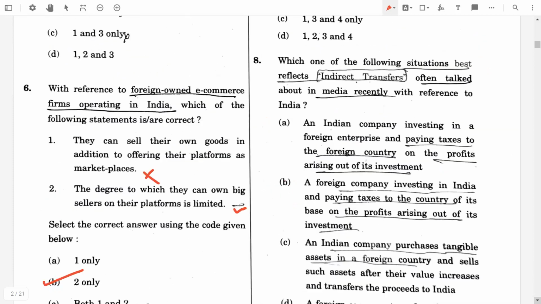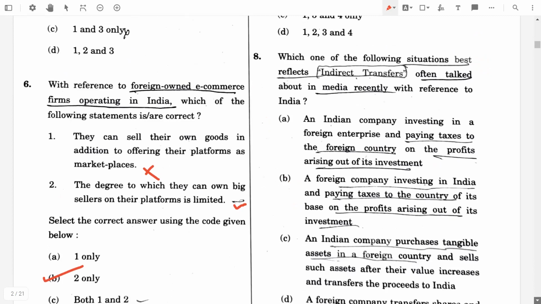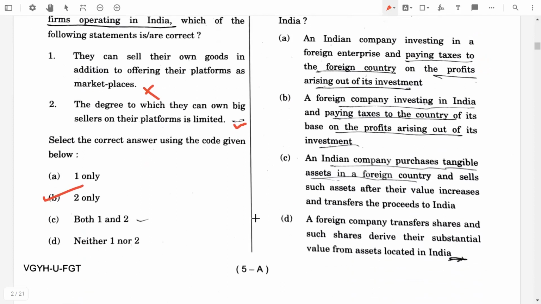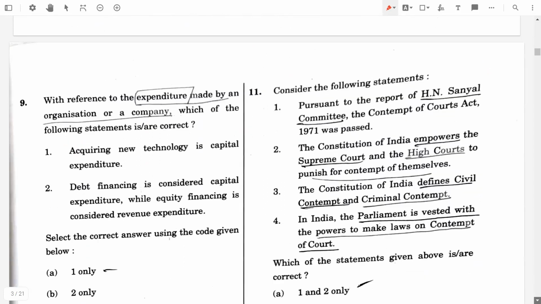Then eighth question, which one of the following situations best reflects indirect transfers often talked about in media recently with reference to India? So the answer will be option D, a foreign company transfers shares and such shares derive their substantial value from assets located in India. So the answer will be D.